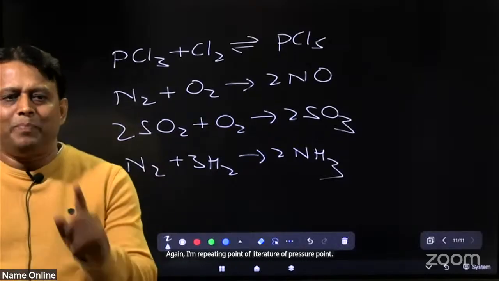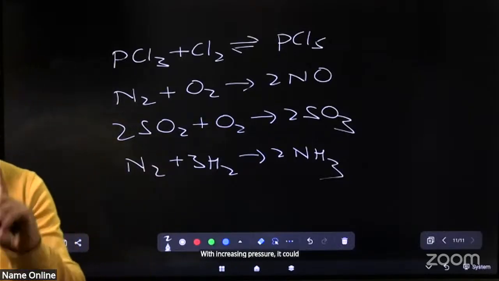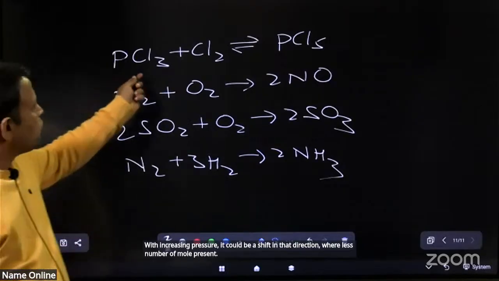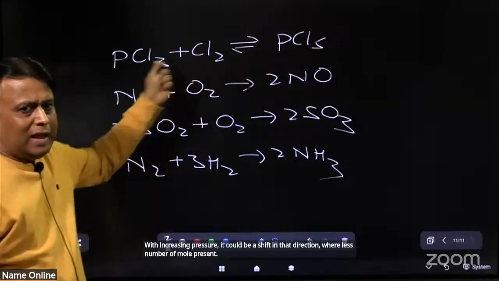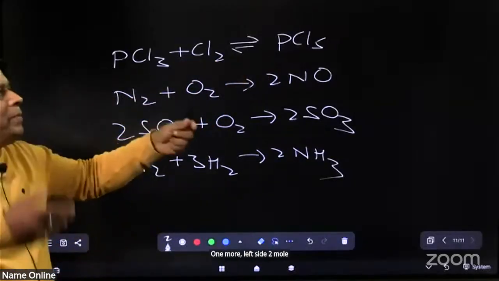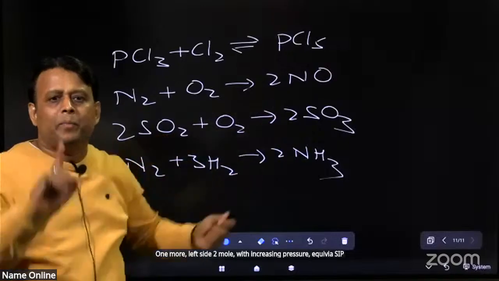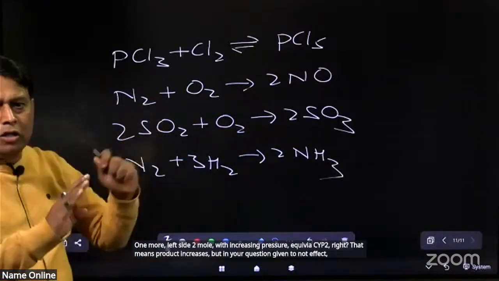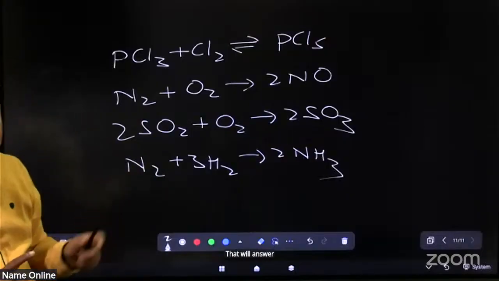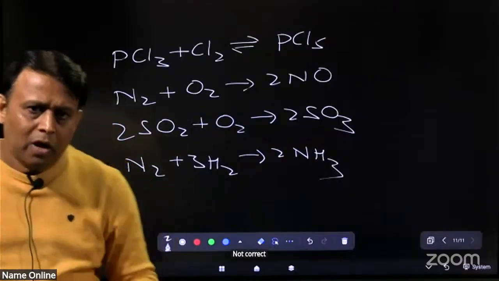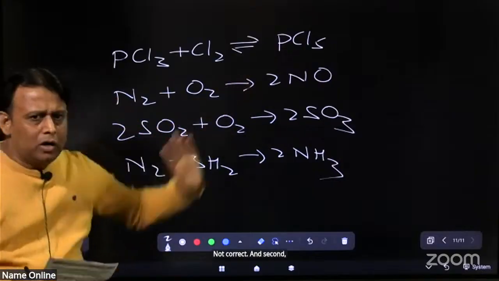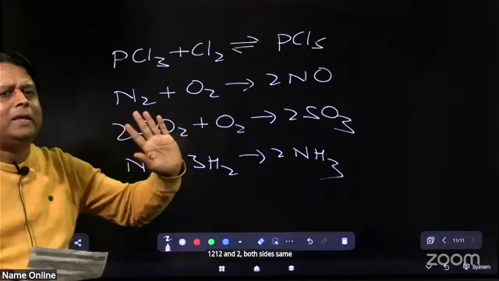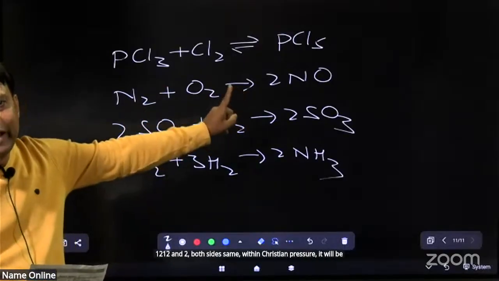With increase in pressure, it will shift in that direction where fewer moles are present. Listen, 1 mole, left side 2 moles. With increase in pressure, it will shift to the right. That means product increases. But the question says no effect, so the first is not correct. In the second, 1 mole, 1 mole, 2 and 2, both sides same. With increase in pressure, equilibrium is not affected. And hence answer B is correct.